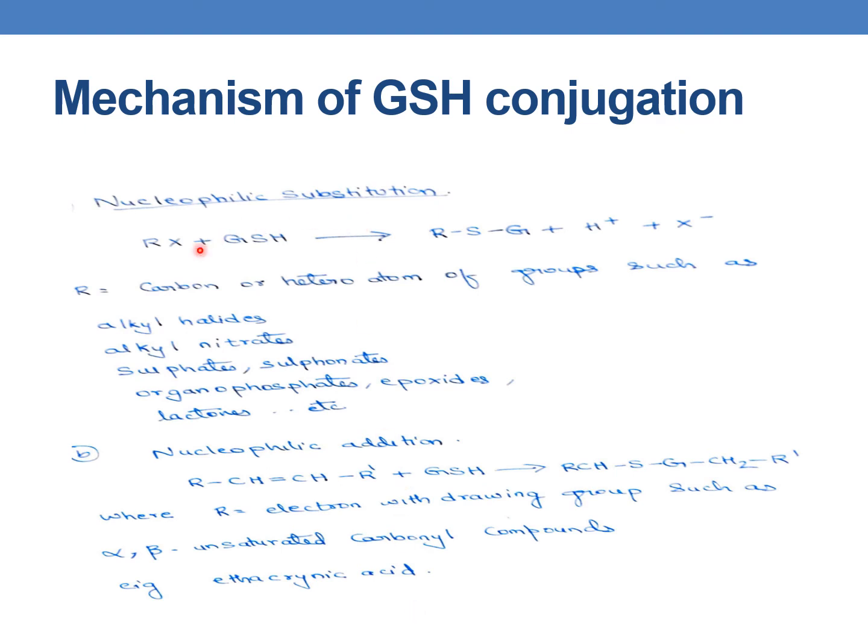The substitution reaction is RX plus GSH resulting in the formation of RSG plus H plus X minus, whereas the addition reaction occurs by RCH double bond CHR' plus GSH resulting in the formation of RCH(SG)CH2R', where R is an electron withdrawing group such as an alpha beta unsaturated carbonyl compound. So this is the mechanism of glutathione conjugation.